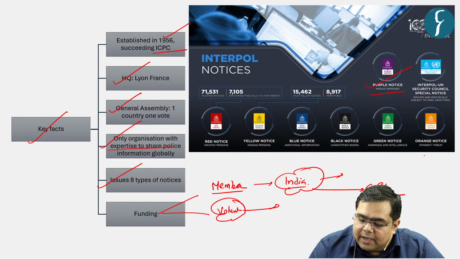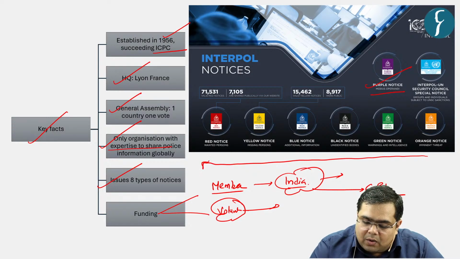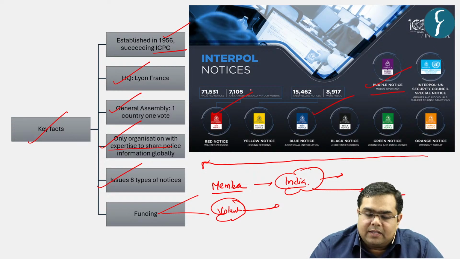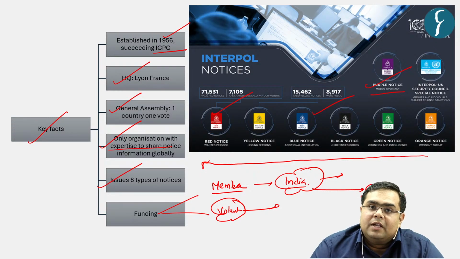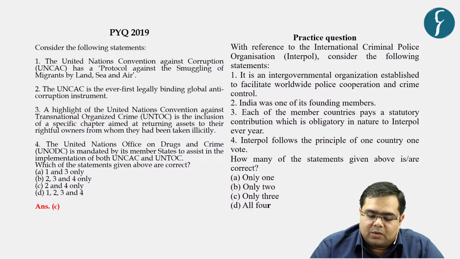These notices increase in order of intensity of the crime committed. As of now, a blue corner notice has been issued in the context of the sitting MP, and the most severe category is the red corner notice, in which a person wanted in various countries is issued a red corner notice, and this person needs to be apprehended as soon as possible. So this is all with respect to this.